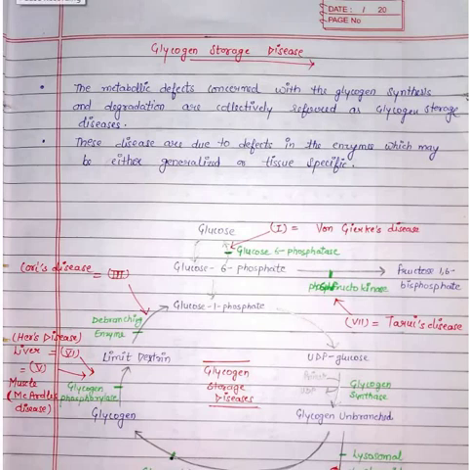Hello everyone. Today's topic is glycogen storage disease. The metabolic defects in formation of glycogen or breakdown of glycogen lead to glycogen storage disease. The diseases are due to defects in enzymes which are involved in these pathways.